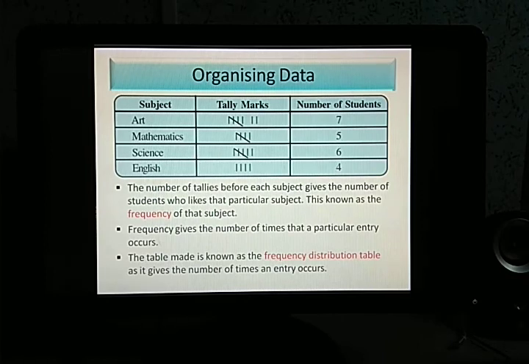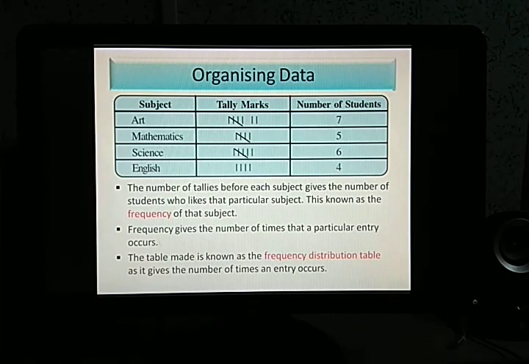Okay, there is one more point given here. The table made is known as the frequency distribution table. If we write down our data in this tabular form, where there are frequency and tally marks, then this table has a particular name: the frequency distribution table. From the name itself, you know there is frequency, as it gives the number of times an entry occurs.